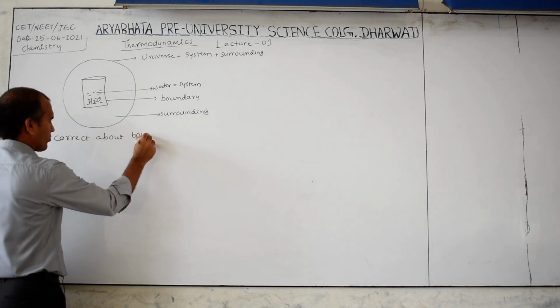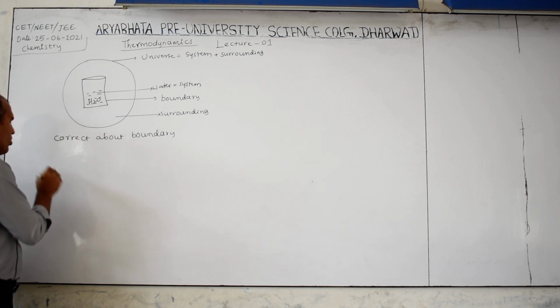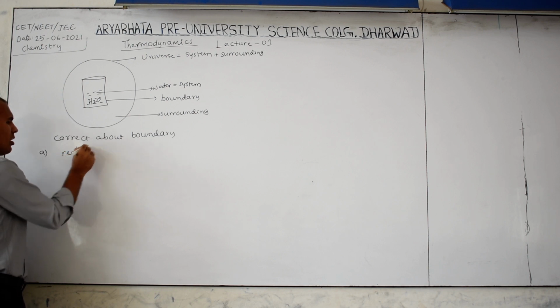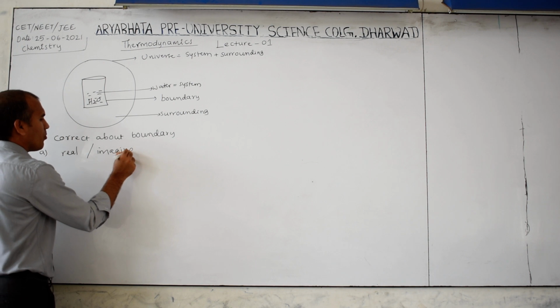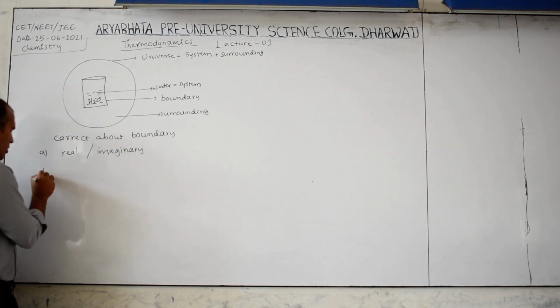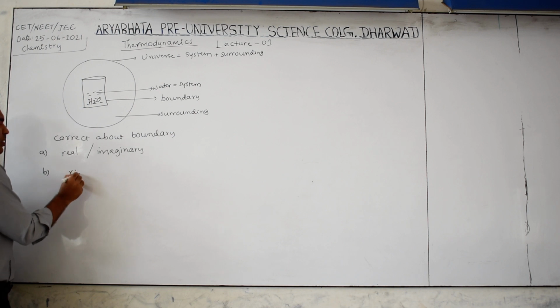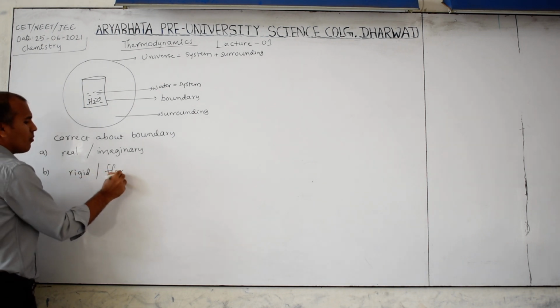Boundary. Which of the following is correct about the boundary? Option A, it may be real or imaginary. B, it may be rigid or flexible.